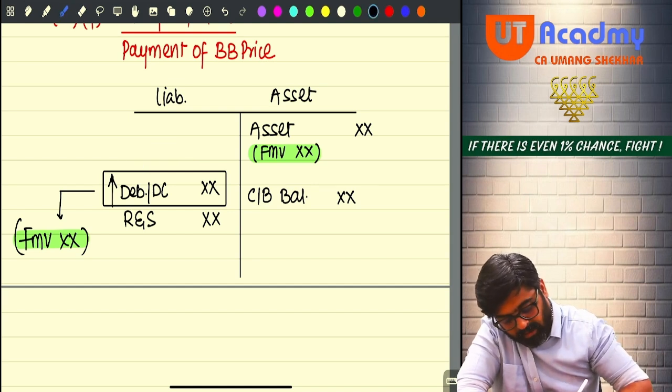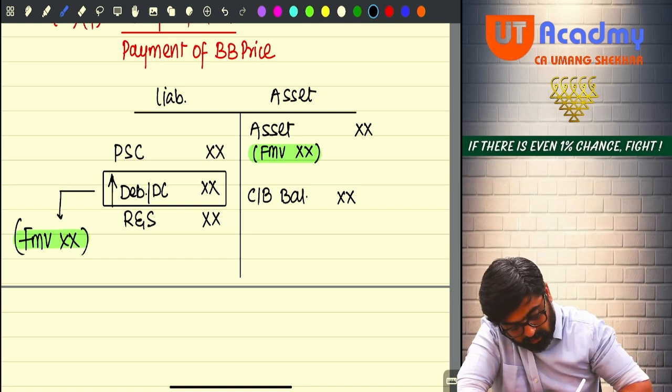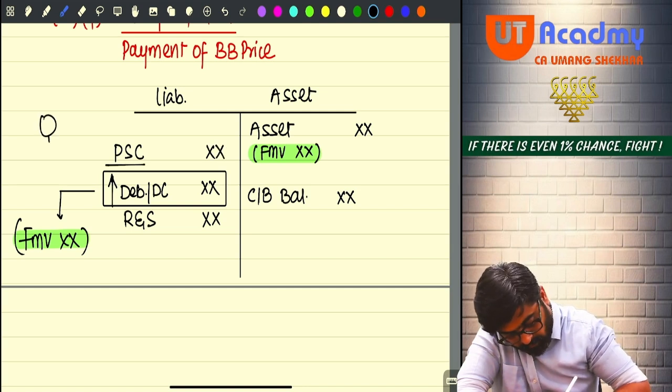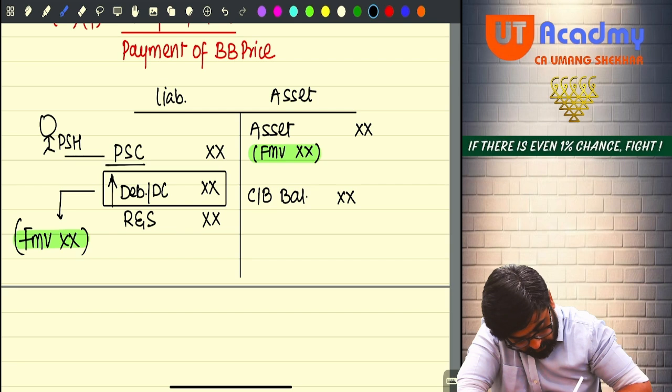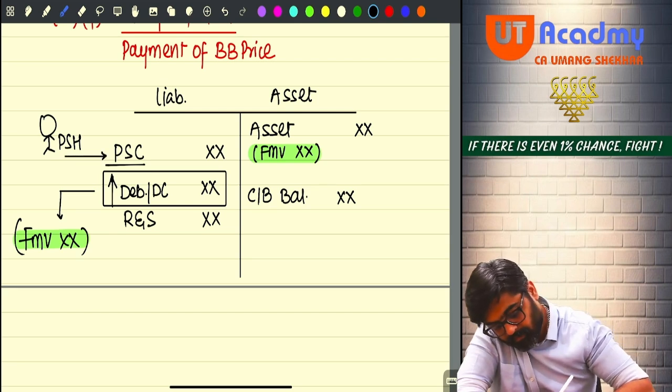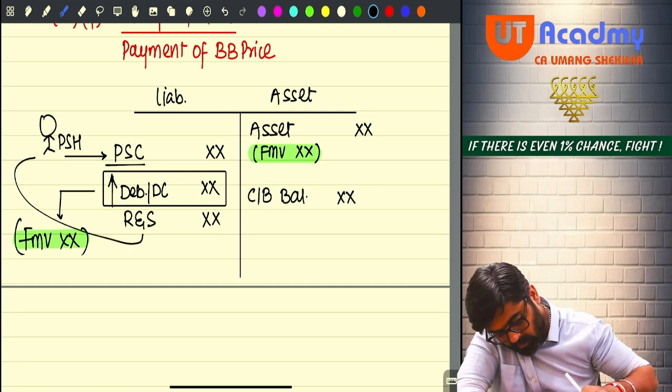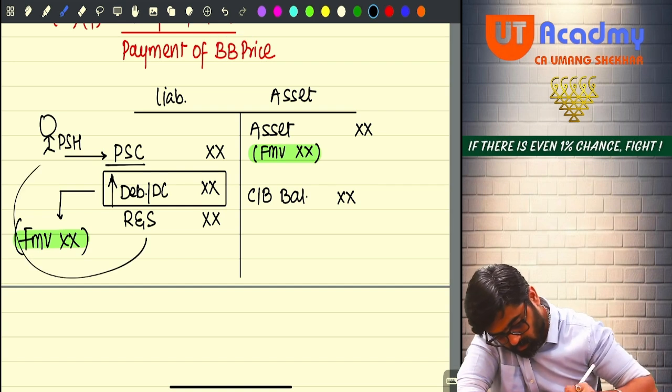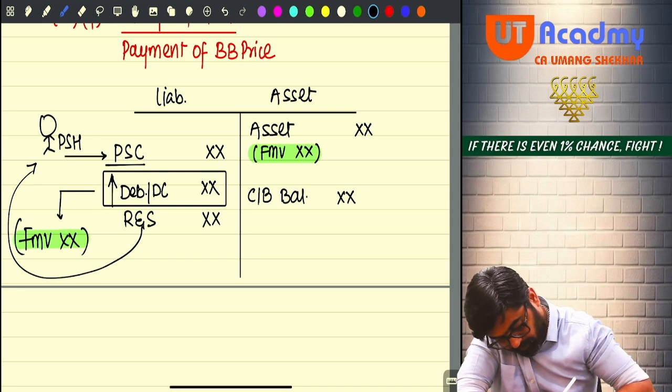So the preference share capital will be there. So to these preference shareholders holding the preference share capital, yes or no? To them what will be issued? Come on, tell me. Out of reserves, what will be issued? Bonus shares.